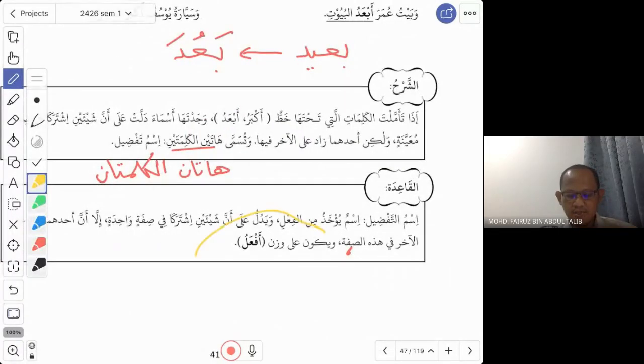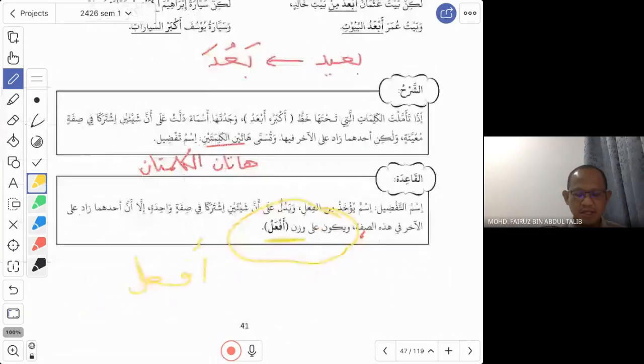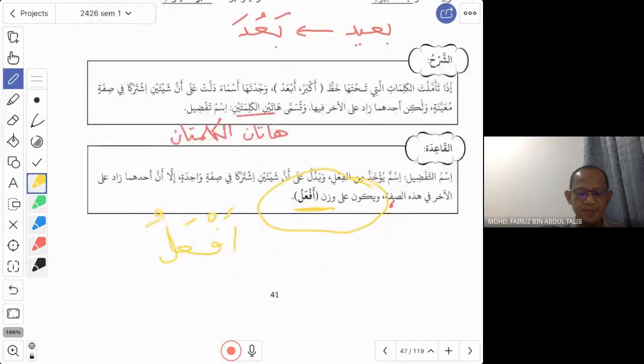وَيَكُونُ عَلَى وَزْنِ أَفْعَلُ. This is important. So it is, yakunu, it is using this wazan, af'alu. So what you need to do is, you just change from the sifa, from the adjective, to this wazan, af'alu. So for example, the word ba'id. Here you have ba, ain, ya, dal. We need to find out what is the root word. Okay, what are the root letters for this?